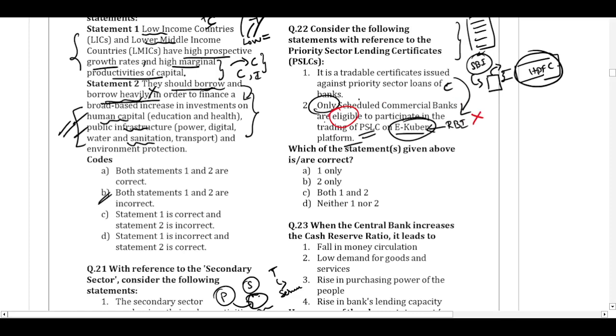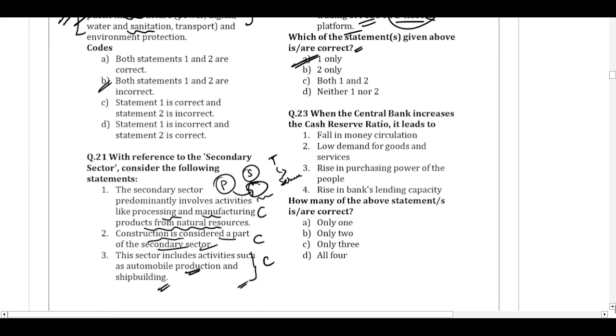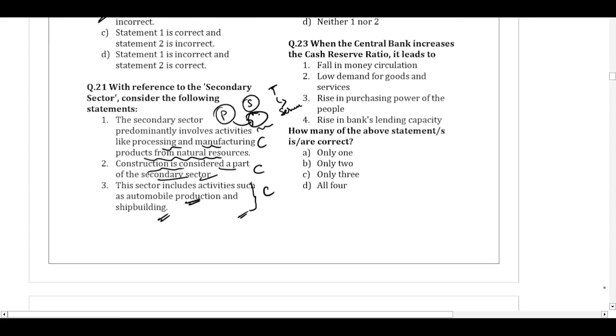So which of the statements given above are correct? It is only one which is correct. So for question number 22, the correct option is answer A. Question number 23. When the central bank increases the cash reserve ratio, it leads to what? How many of the above statements are correct?